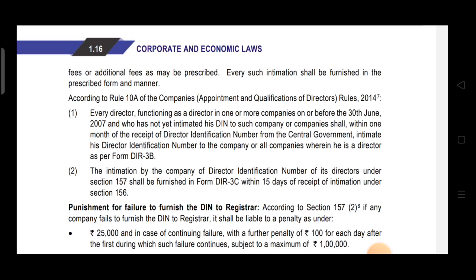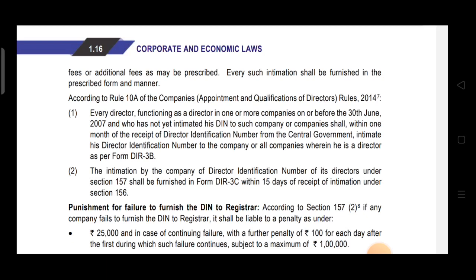So every director who is functioning as a director in companies on or before 30th June 2007, because before 30th June 2007 DIN was not mandatory, it may happen that the director may not have applied for DIN, or even if they have applied for DIN, they may not have intimated his DIN to the company.